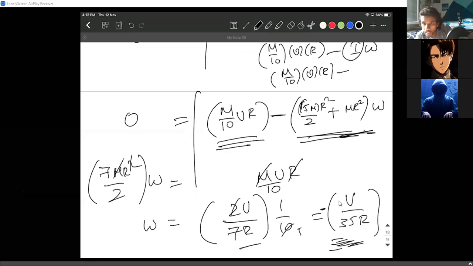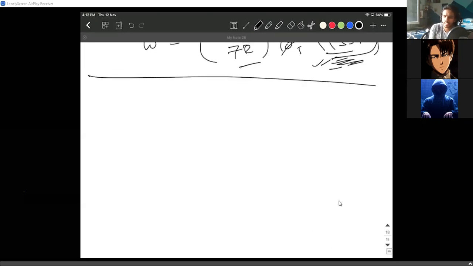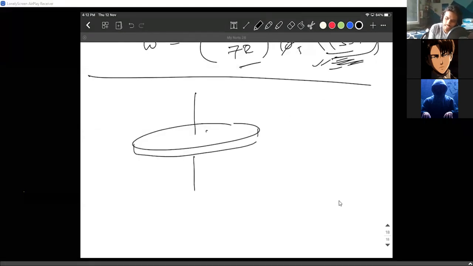A lot of people gave the answer. Fine, guys, whoever got the answer as v by 35, you're right. A similar question is there in HC Verma, except the man starts running on the disk with v. With the man running, the disk recoils with angular velocity omega. Initially, both are at rest, so initial angular momentum is 0. Final angular momentum, you write it and you can get the answer.